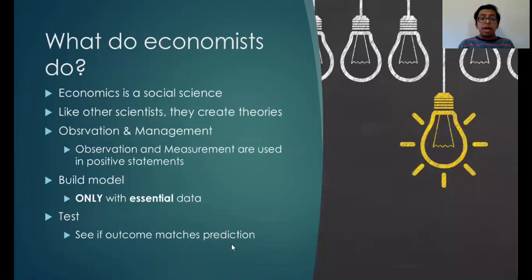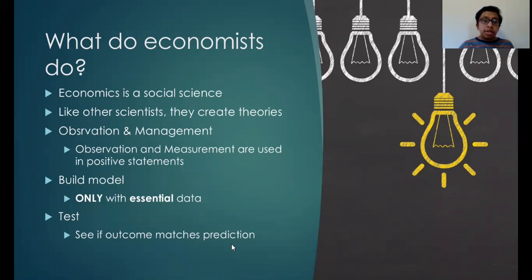So now what do economists do? Economics is a social science. Like other sciences, they are occupations whose responsibility it is to create theories. In chemistry, chemists create theories. In physics, physicists create theories. In biology, biologists create theories. In economics, the economists create theories. Like all scientists, they follow a procedure to help them create a theory.